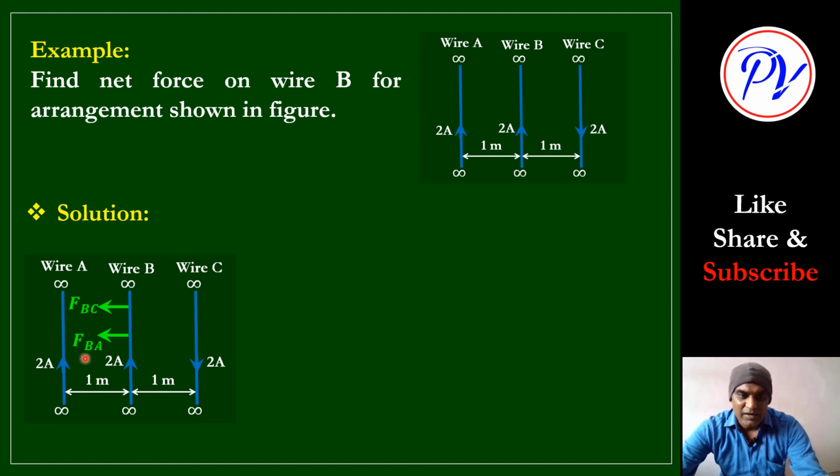So let us take force FBA, means force on wire B due to A. Now here the direction of current is upward. So the direction of magnetic field at this place will be inward, just like the previous case. If the magnetic field is inward and the direction of current is upward, what is the direction of force? Use the right hand palm rule, and this will give the direction to our left.